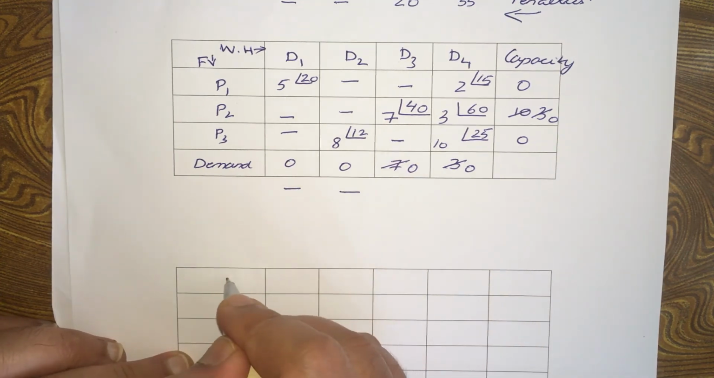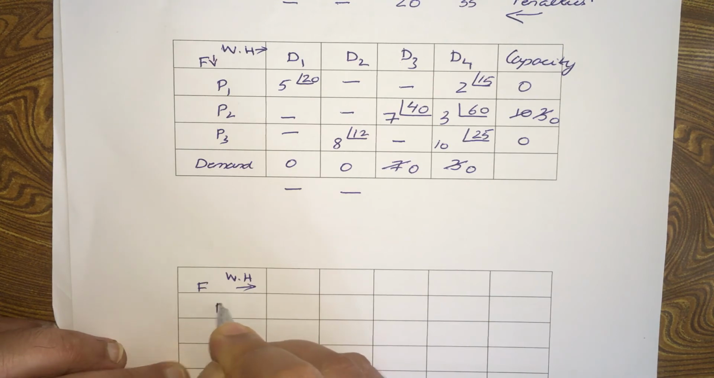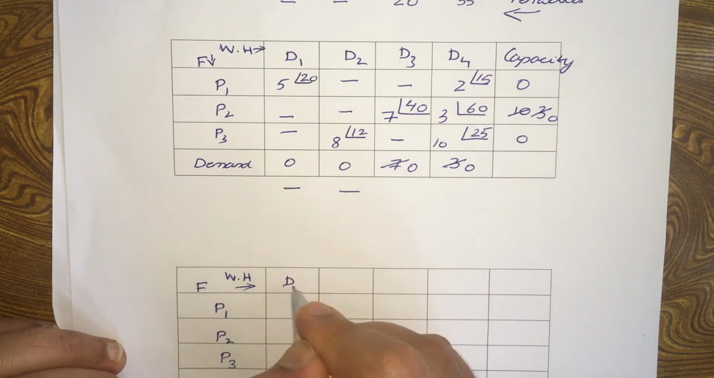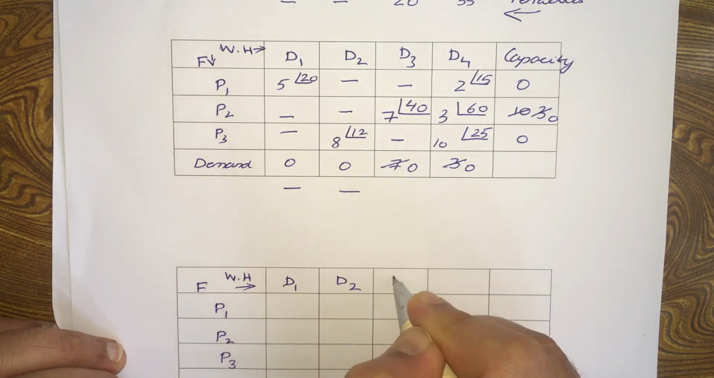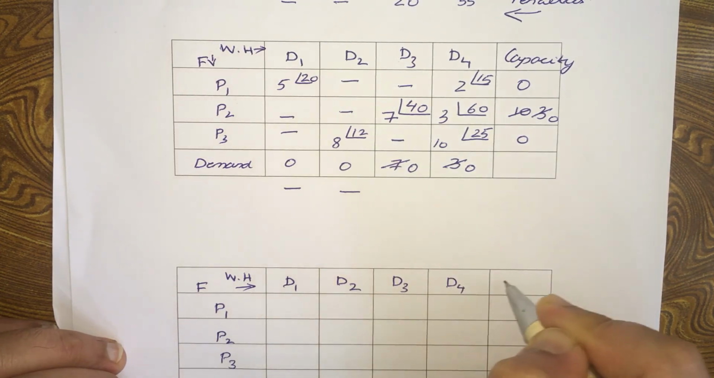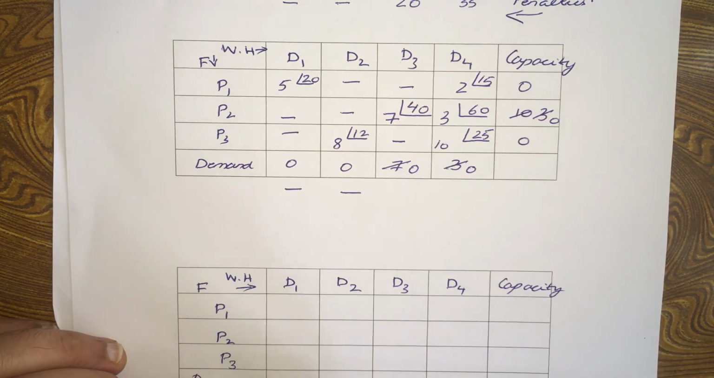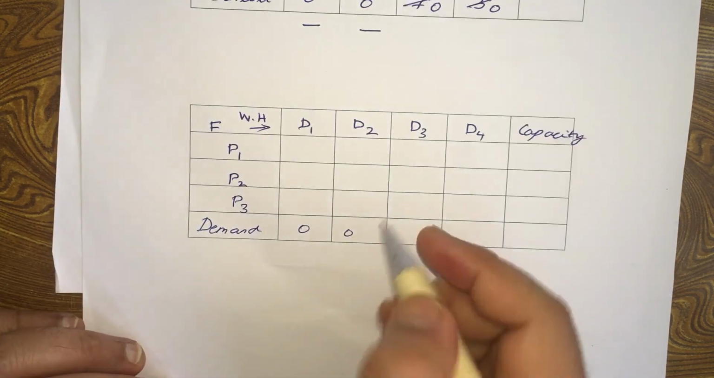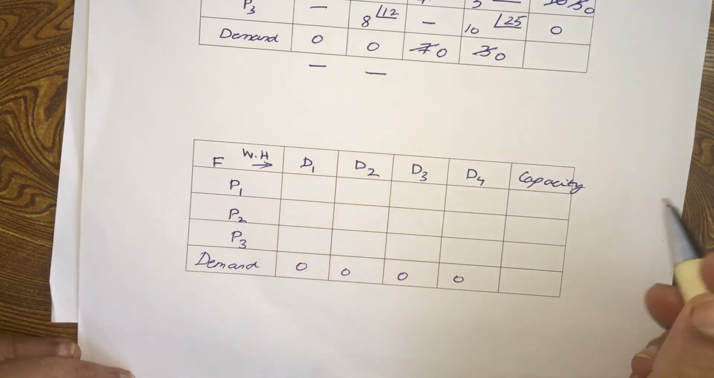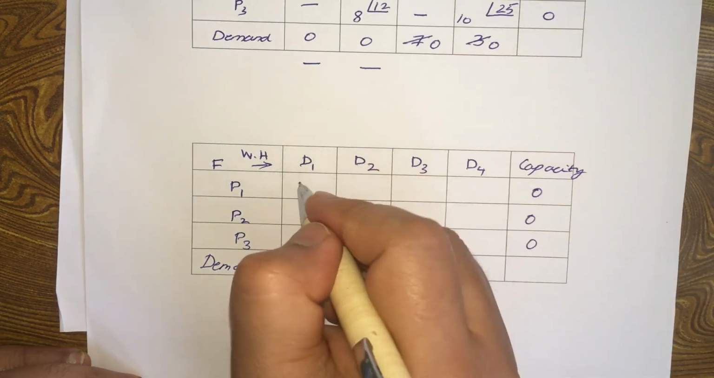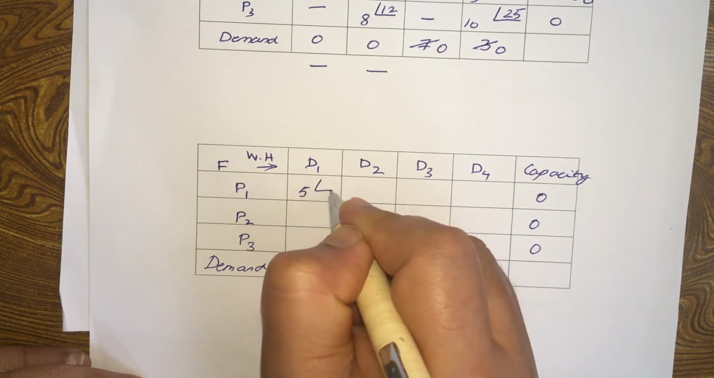All right, so let's show the final allocation. You'll notice that the demand will be 0 because all the demand has been met from the capacity. So capacity will also be 0. So finally, this is your final allocation.